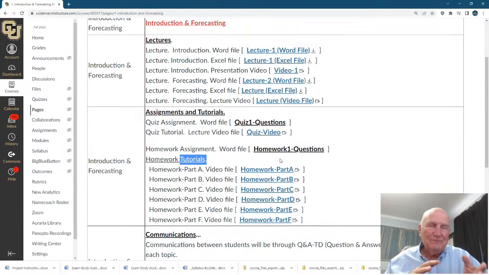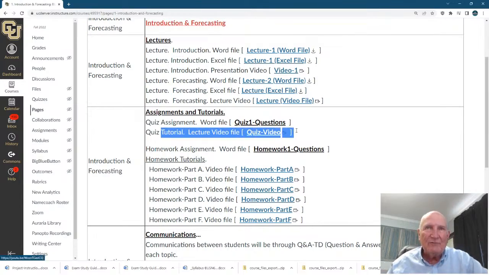Same problem, different numbers, so you have to work it again, but I show you exactly how to work it with different numbers. Okay, and so the tutorial videos are very helpful, people have said in the past, because you follow through and it really accelerates how to work these problems.